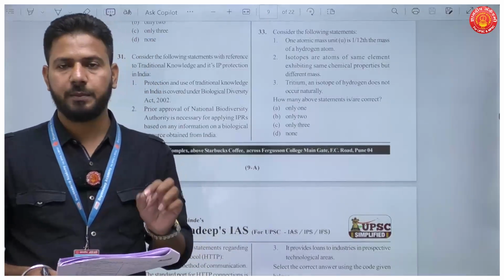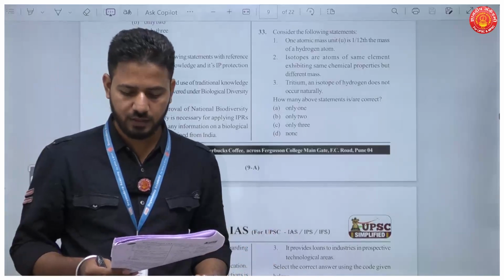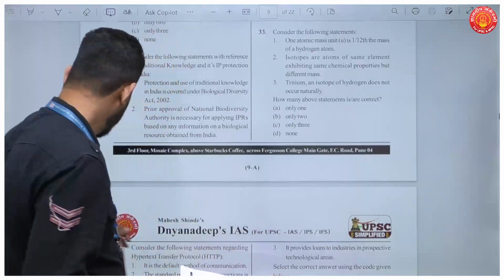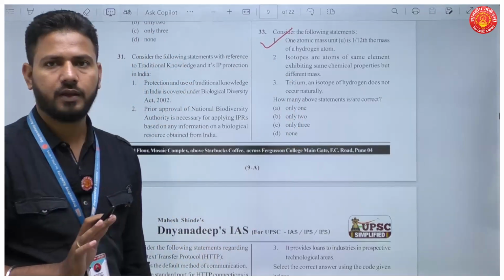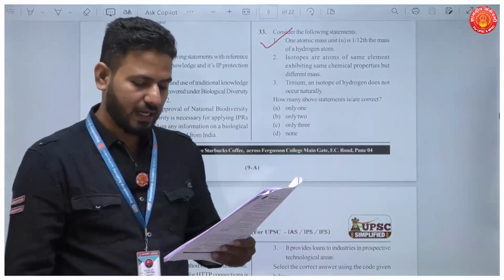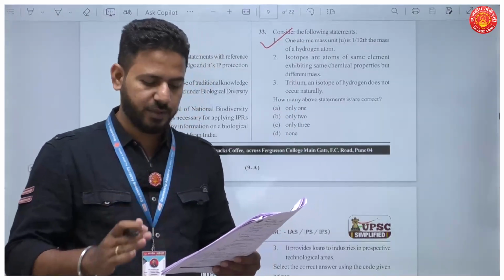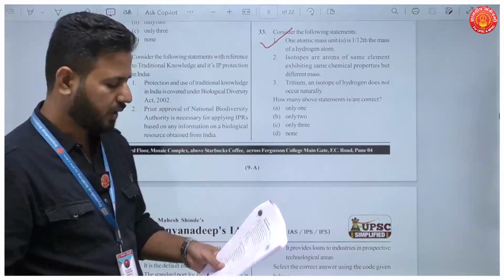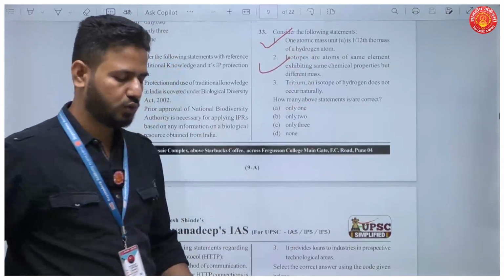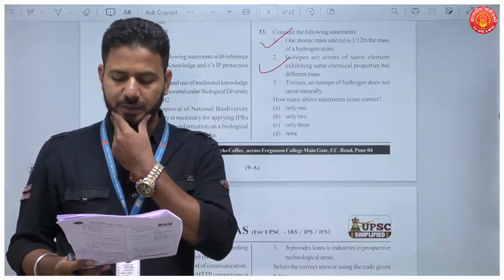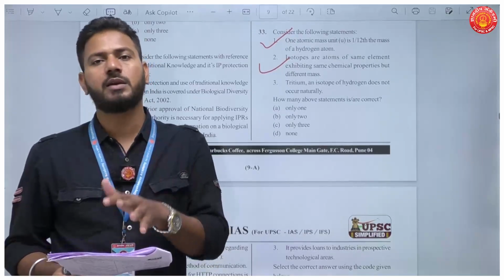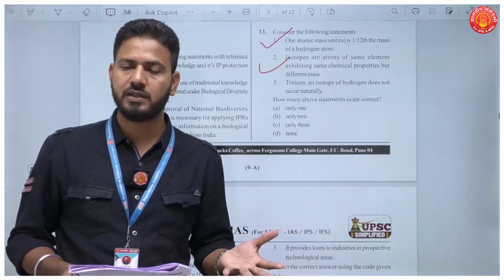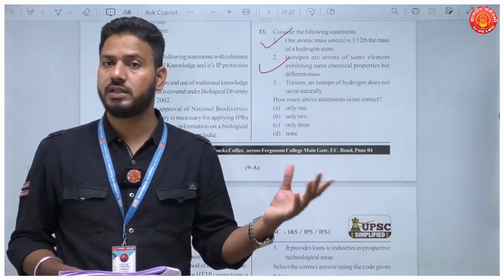This is again a typical textbook question. One atomic mass unit is 1/12 the mass of a hydrogen atom. Now this is, like I said, you have to read this to know this. Then isotopes are atoms of the same element, yes, exhibiting the same chemical properties but different mass. This is also true. You can also say that they have the same number of protons but different number of neutrons. Also there can be a question that they have similar chemical properties but different physical properties, any which way. So you should know all the statements.